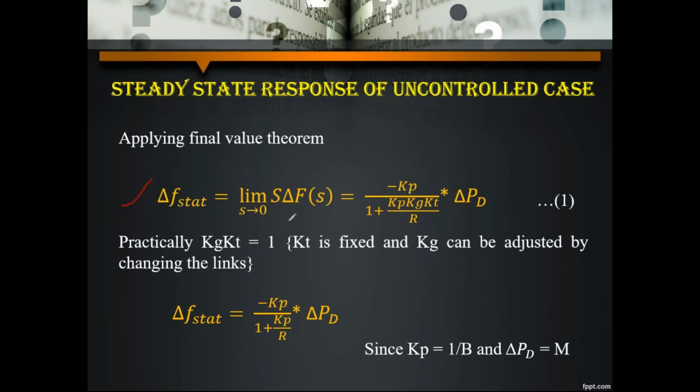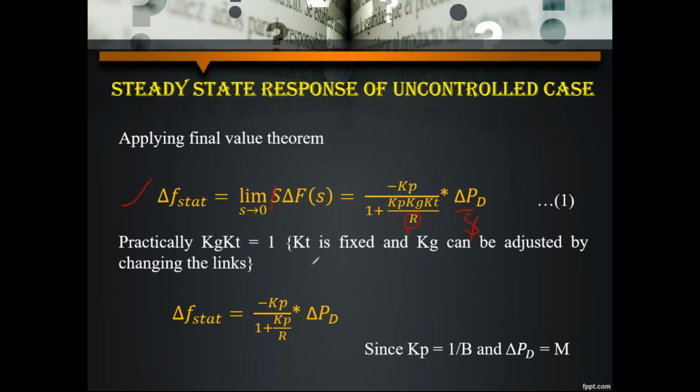Now, if you apply the final value theorem to the above equation, what we discussed in the previous slide, here, instead of delta f s, I am substituting. So here s and s get cancelled. Here delta PD by s, s and s get cancelled. Then you will get delta f is minus KP divided by 1 plus KP Kg Kt divided by R into delta PD. So remaining all terms should be cancelled here. Because every term having the s value, 1 plus sT is there, so that value becomes 0. Finally we will get only the R term here.